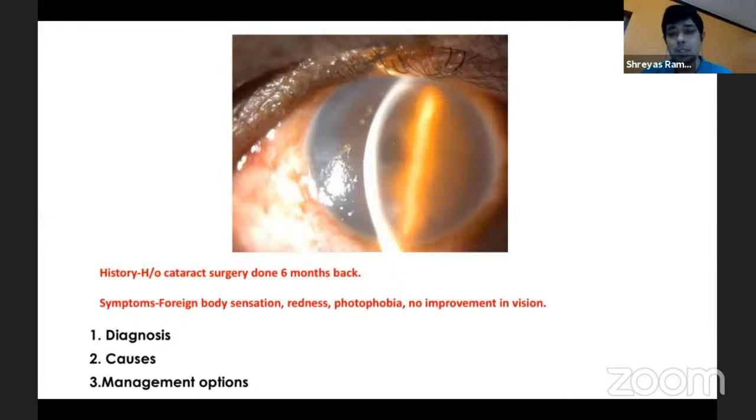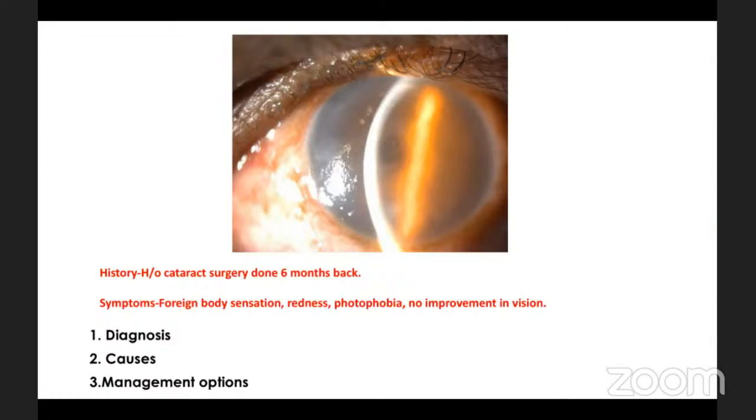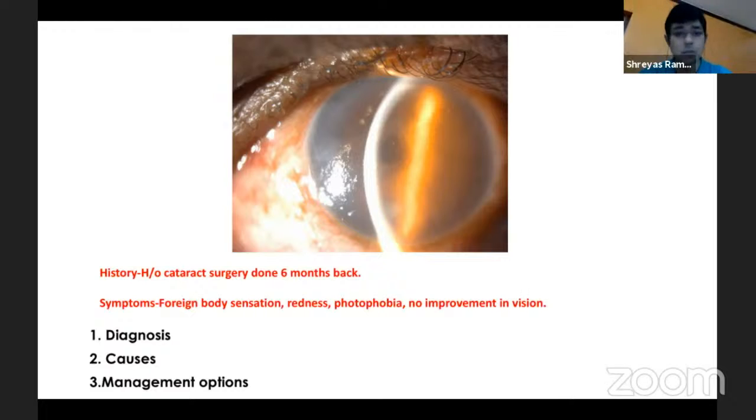Now, I've written 6 months back, so you said pseudophakic bullous keratopathy, perfectly acceptable answer. If it was early post-op, TASS? TASS is one option, yes. So what would be accompanied with TASS? What else would you see in this picture, if this was early post-op?